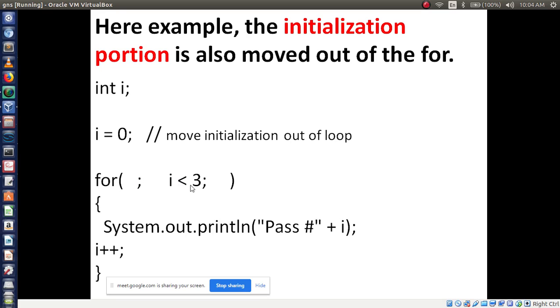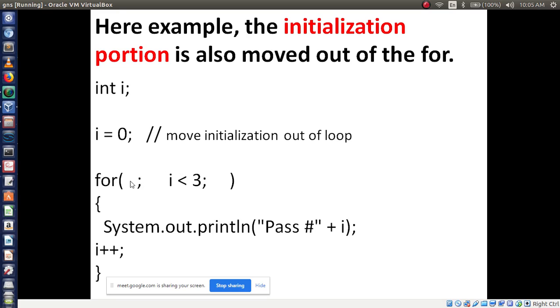Then I am giving the condition, and I am not using the iteration portion here, just the condition. Are you getting these logics in the for loop? This is a specialty of the Java language, right?